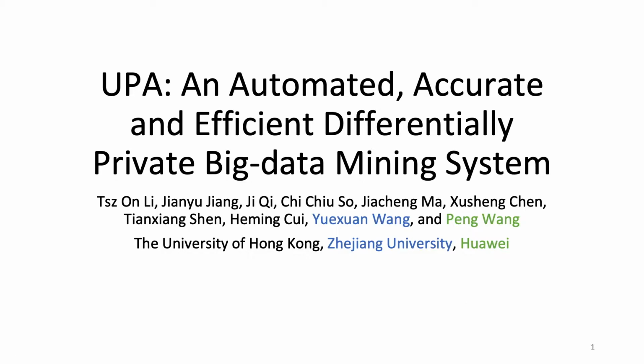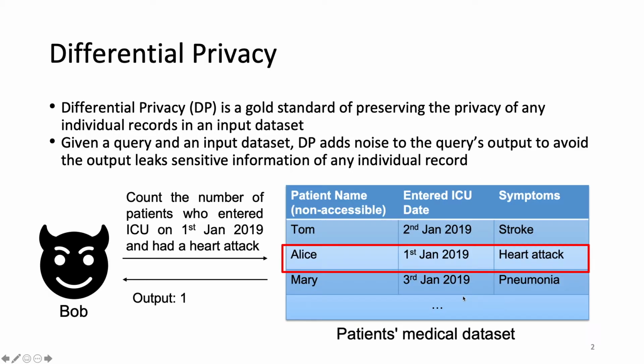Today I present UPA, a differential privacy system for big data queries, such as Apache Spark queries. Given a query and an input dataset consisting of many data records, UPA automatically enforces differential privacy to any individual data record in the input dataset. Differential privacy is a powerful technique to preserve the privacy of any individual record in a dataset by adding noise to a query's output value.